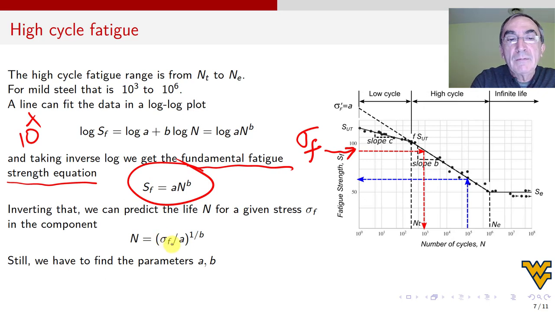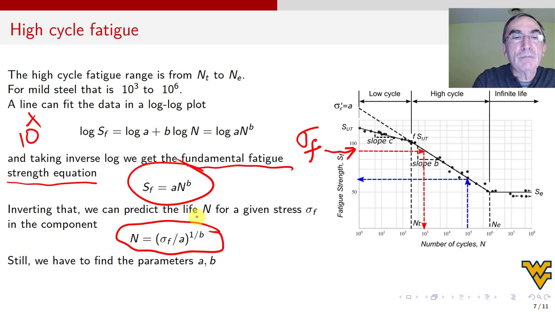So sigma F, F is for fatigue, divided by A, because A comes down here. Now I have to power it to the 1 over B to delete this B, and I have this. This is the analysis equation. But you don't need to remember this equation because you know how to invert. Still, we have to find the parameters A and B. All right, this is high cycle fatigue.